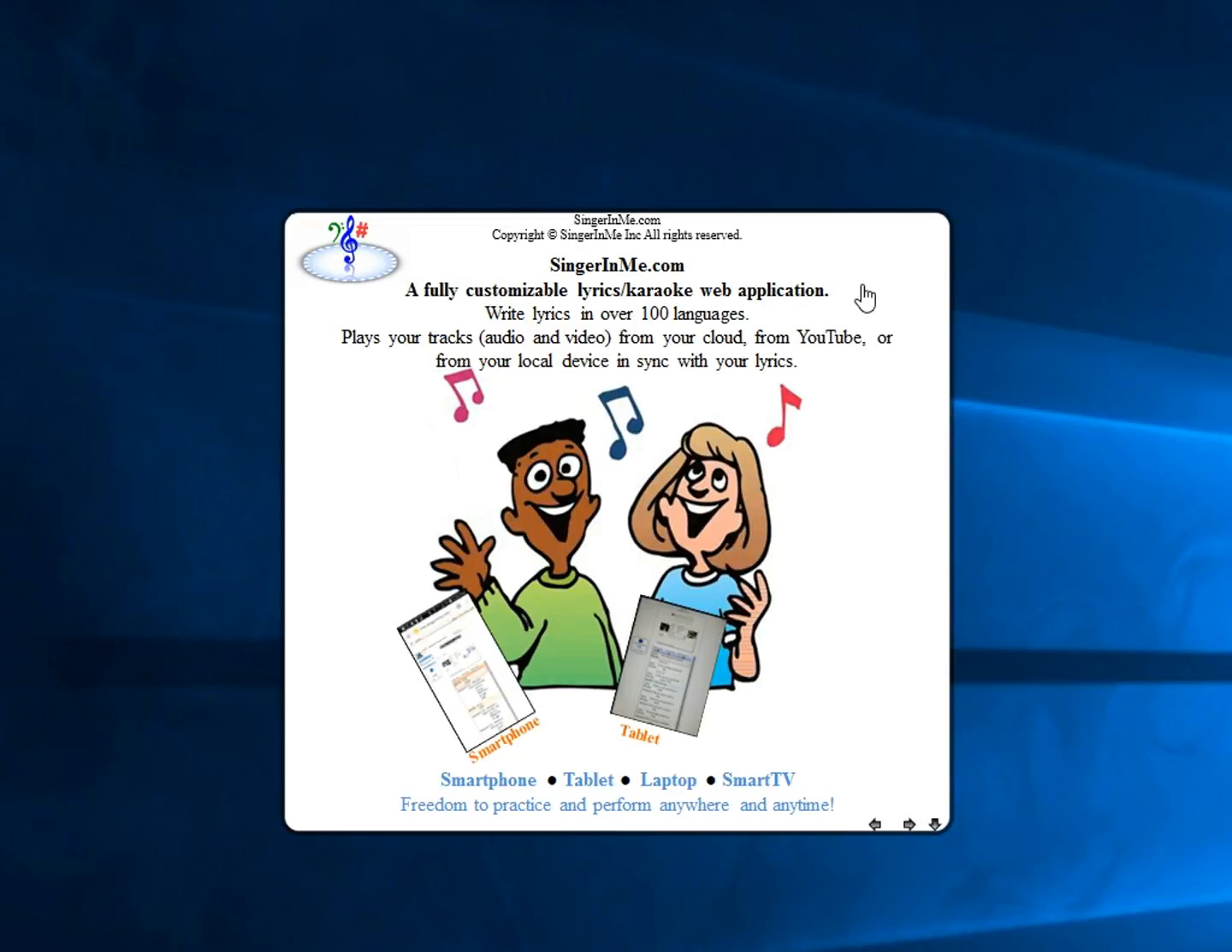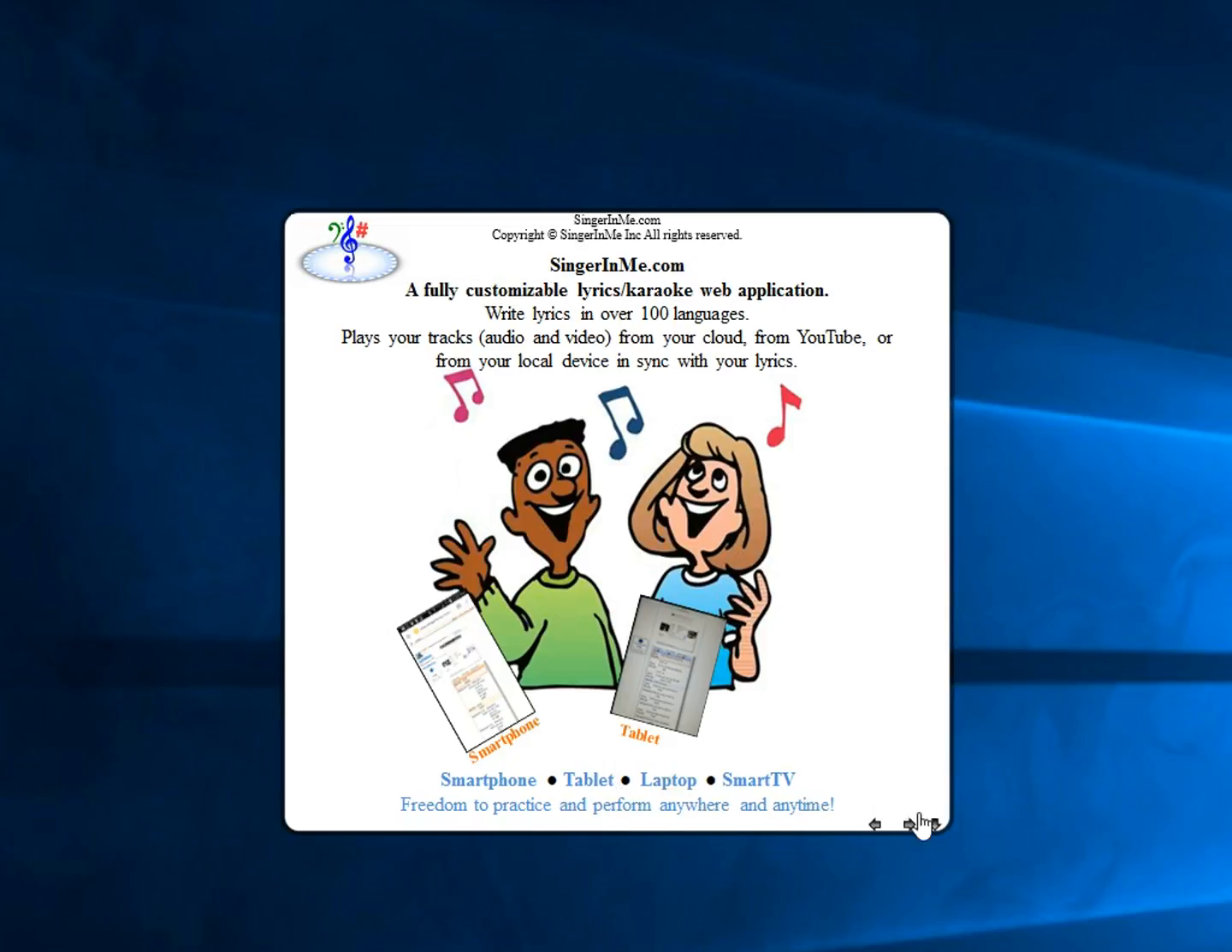SingerInMe.com is a fully customizable lyrics karaoke web application. This means you can write custom lyrics in over 100 languages with annotations, and SingerInMe plays your custom lyrics in sync with your tracks, audio and video, from your cloud, YouTube, or your local device such as your smartphone, tablet, and laptop. Being a web application, you can access SingerInMe.com on any device that provides a web browser, such as your smartphone, tablet, laptop, and even a smart TV. And therefore you have freedom to practice and perform anywhere and anytime.